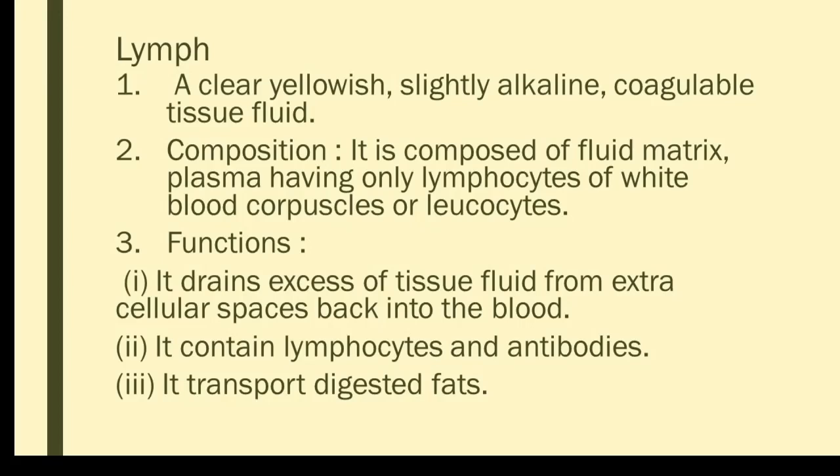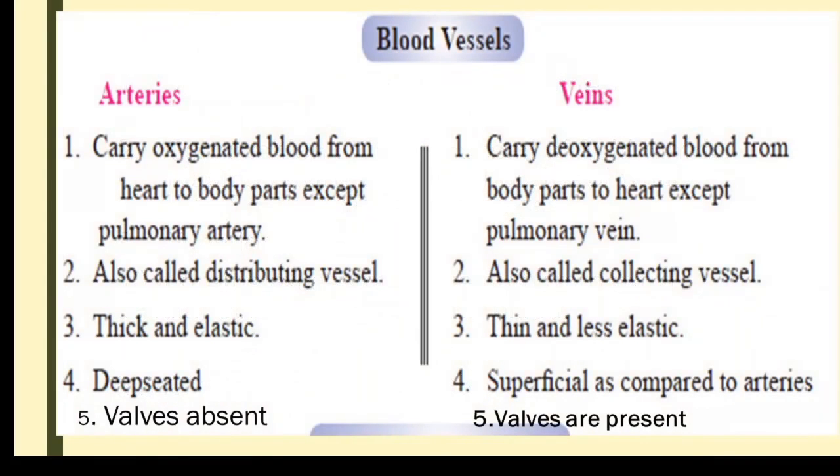Now the next topic we are moving into. Already we have discussed the blood, the lymphatic fluid and the components of the blood. Along with that, the second important part is blood vessels. Already I said there are two types of blood vessels broadly, that is arteries and veins. The artery and the vein are interconnected by a network of capillaries. Mainly, the difference between arteries and veins: the arteries, we can say, carry the blood from the heart to different parts of the body. That is, they are the distributing vessels.